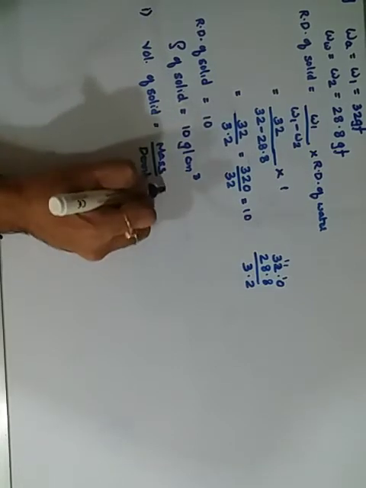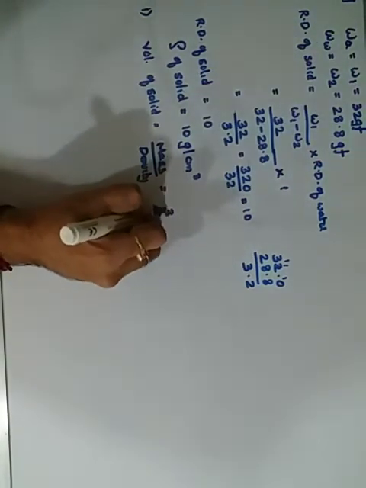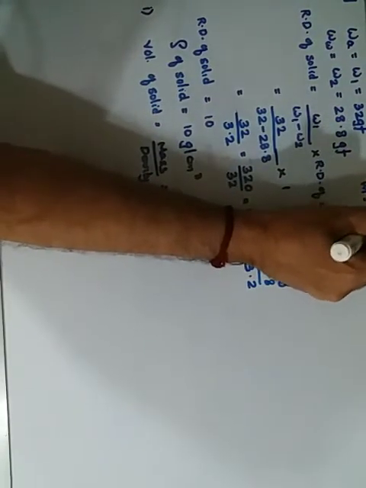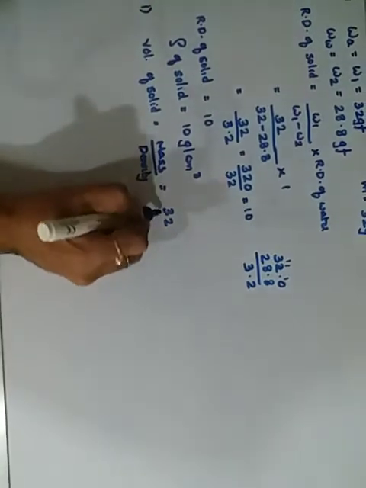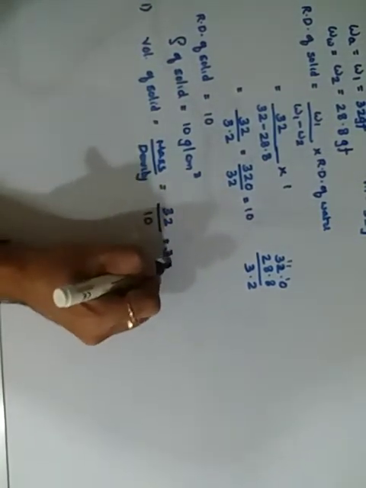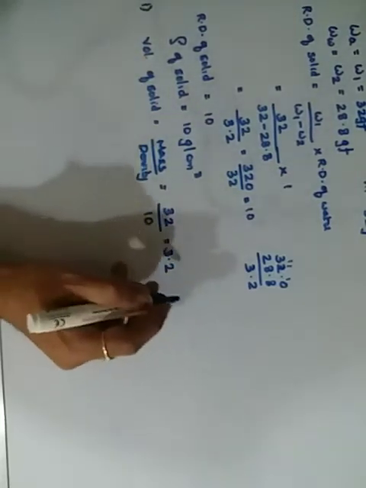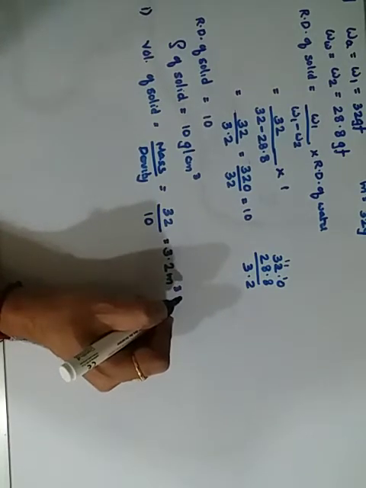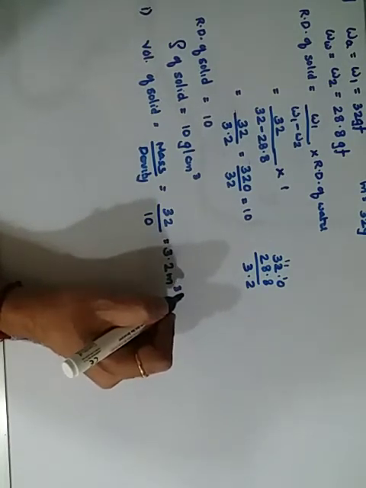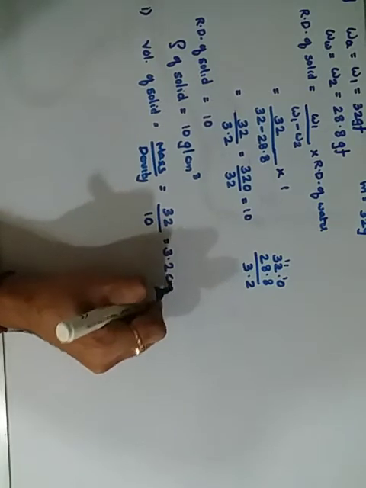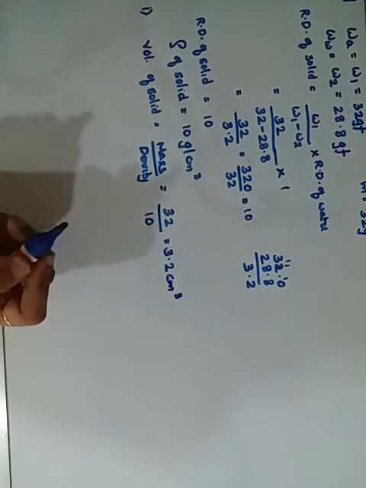What is the mass of the solid? Weight is given as 32, which means the mass is 32 grams. Remove gram force, only grams. Upon the density we got, 10. Divide by 10, it gives you 3.2. That means the volume of the solid is 3.2 centimeter cube, since it is in gram force.